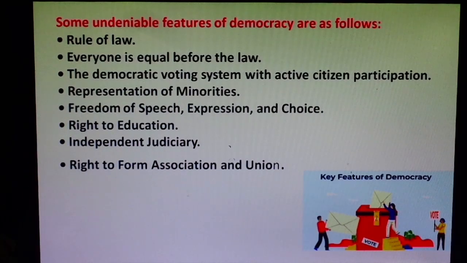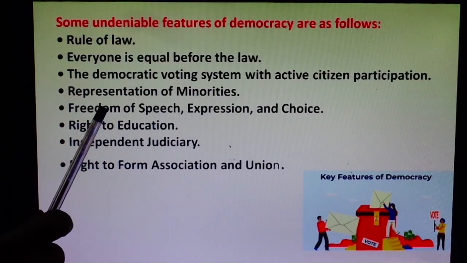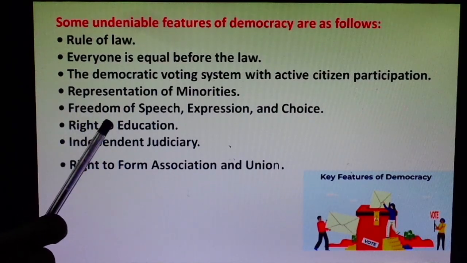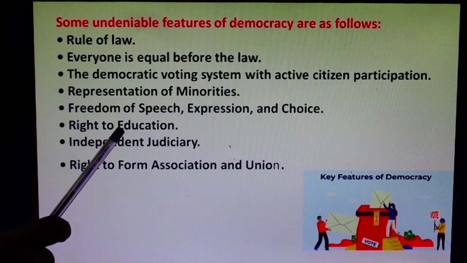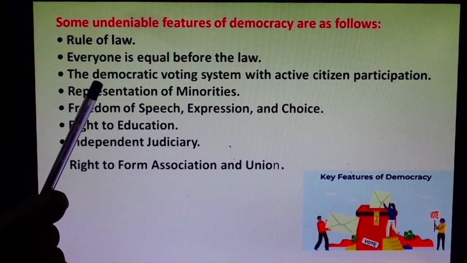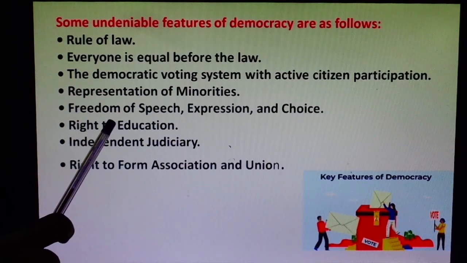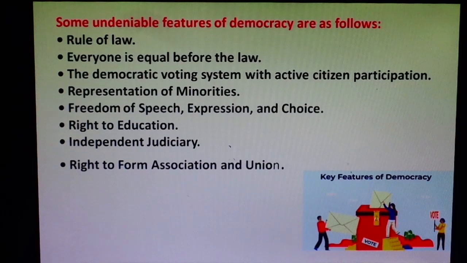All we know about the importance of education in our life, whether you are in student life or whether we are mature. There is much importance of education in everyone's life, whether we are from the male society or the female society. So right to education is a very important right for all human beings, for all the citizens. Now students, this right to education is another feature of democracy.